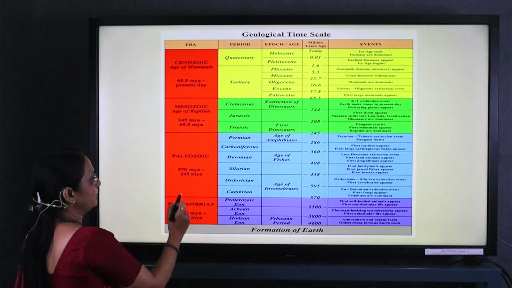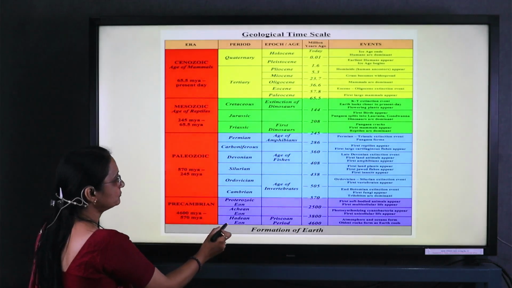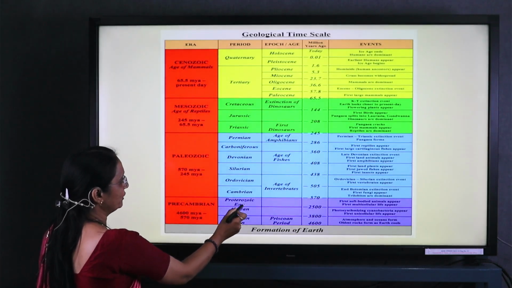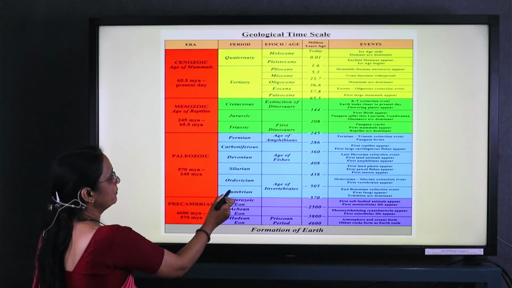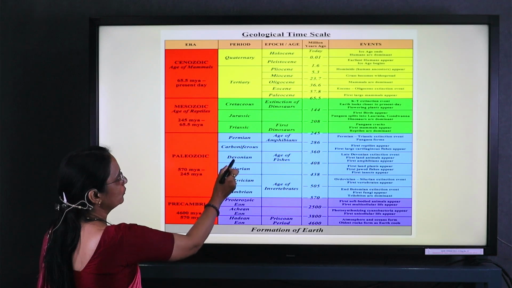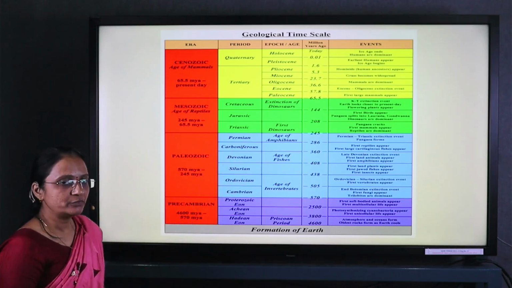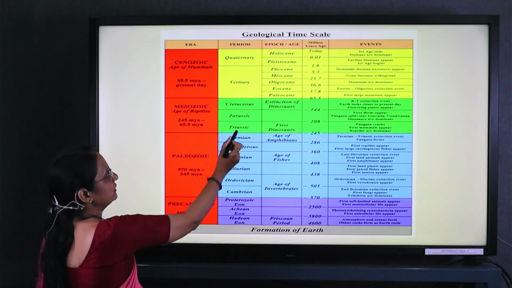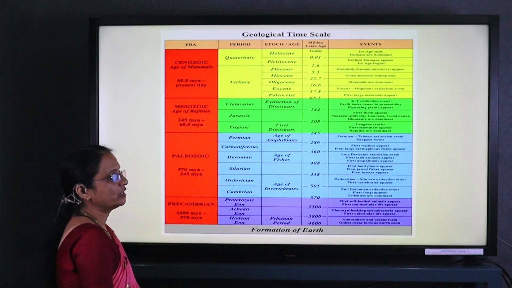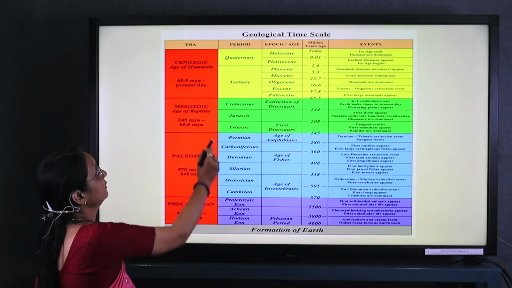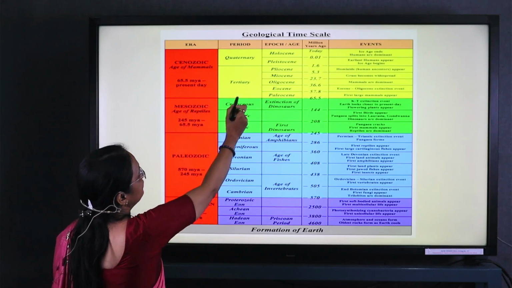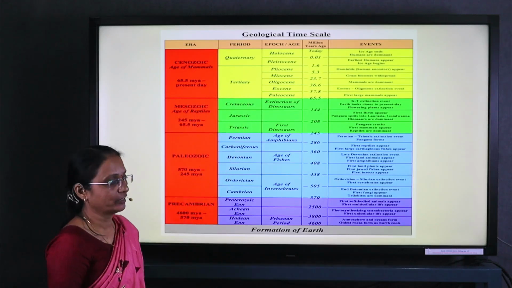The Precambrian shows the Hadean, Archean and Proterozoic. The Paleozoic shows the Cambrian, Ordovician, Silurian, Devonian, Carboniferous and Permian periods. The Mesozoic era shows the Cretaceous, Jurassic and Triassic periods, and the Cenozoic era has the Tertiary and Quaternary periods.